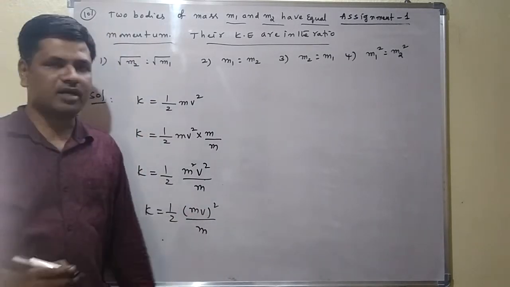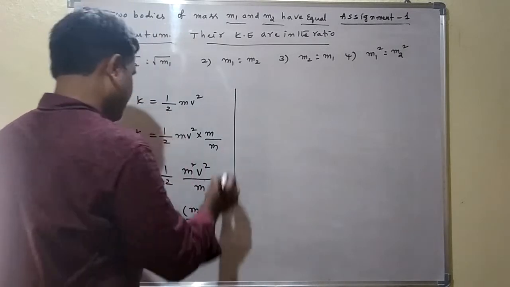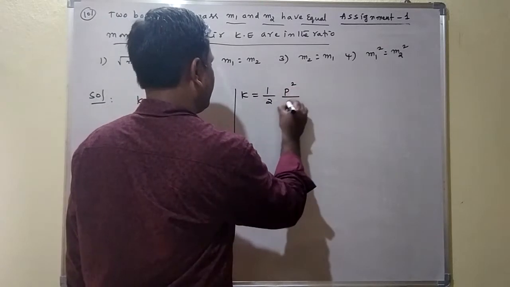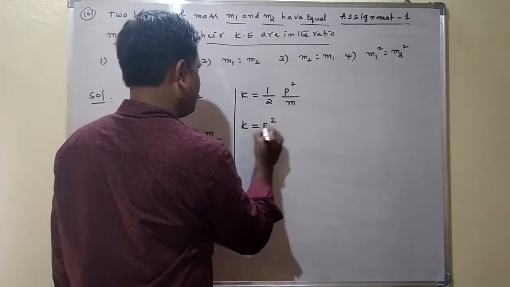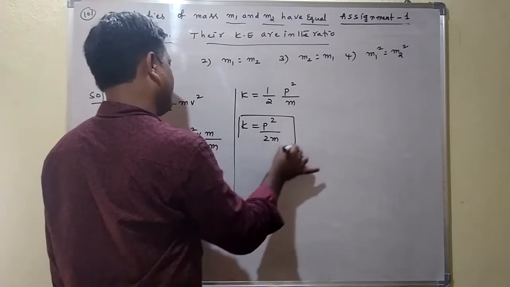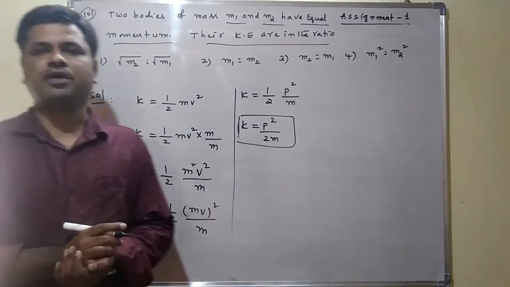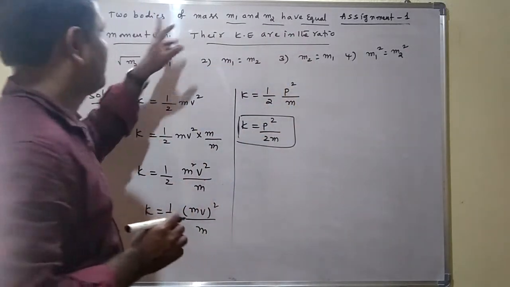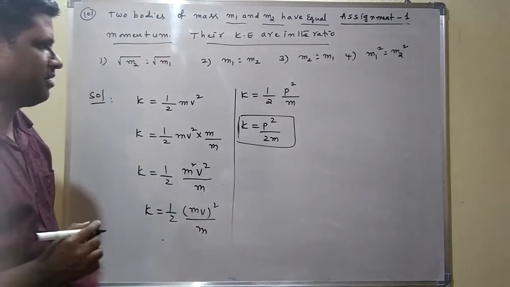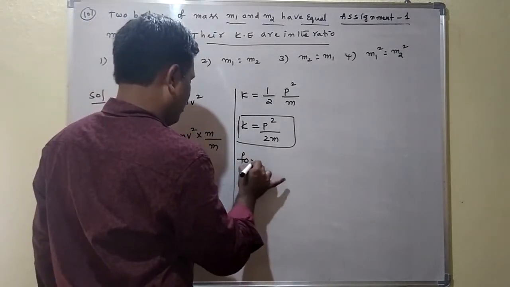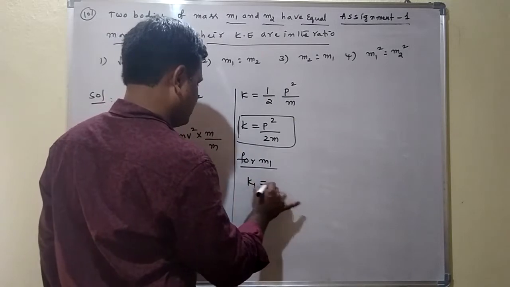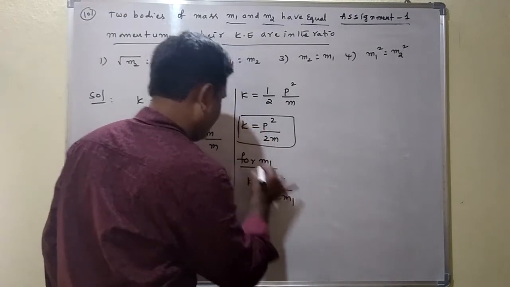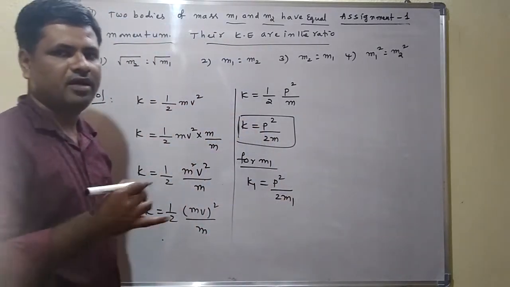This mass into velocity is called the momentum. So what we are getting here, K is equal to half of, mv written as p, p square by m. Here K is equal to p square by 2m. This is called the relation between kinetic energy and momentum of the body. But here two bodies have the same momentum. Masses are different. The kinetic energy ratio is being asked. So kinetic energy for the m1 body can be written as K1 is equal to, momentum is the same, p square by 2m1.